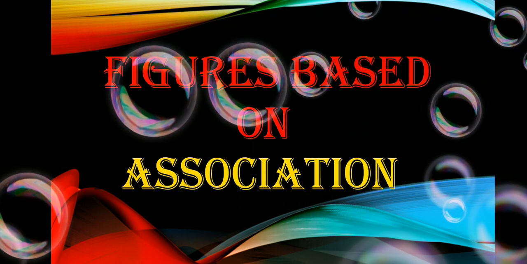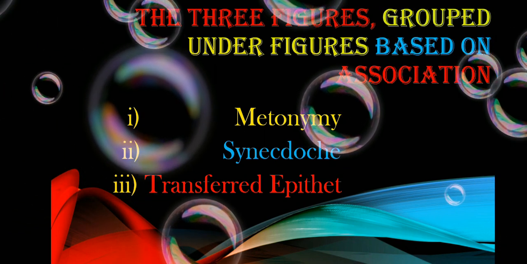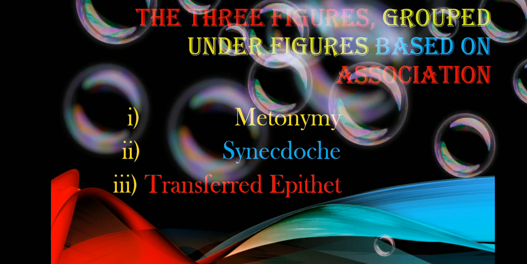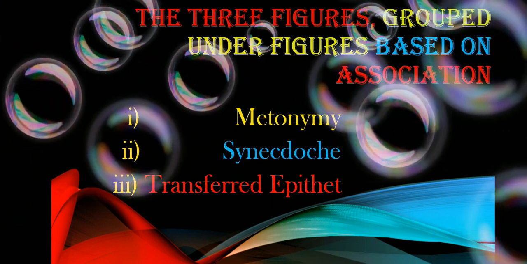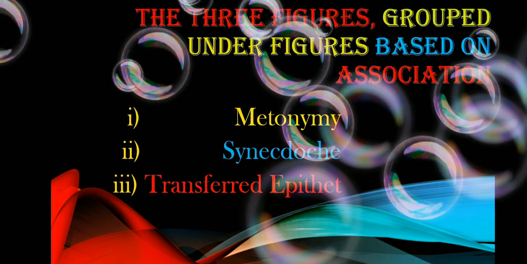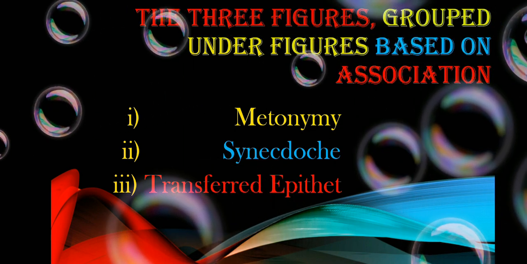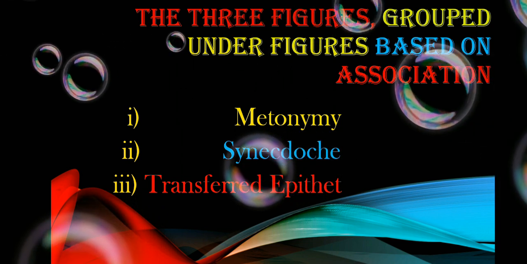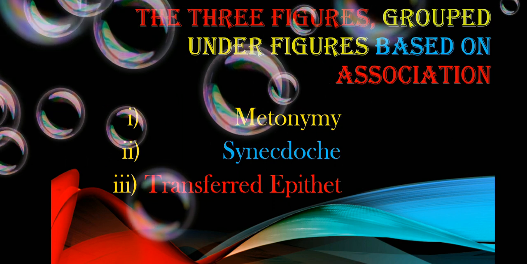The three most important figures grouped under this group, that is figures based on association, are metonymy, synecdoche, and transferred epithet or hypallage. Transferred epithet is also known as hypallage. So let's first discuss the first one, that is metonymy.